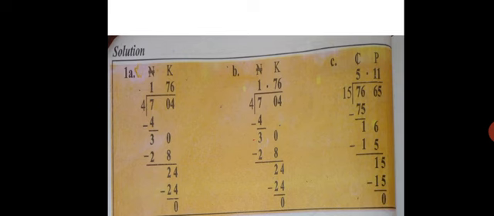Now, let's look at this. First, for the long division, I did 7 divided by 4. I got 1. I wrote the 1 at the top. Don't forget the 3 basic principles I've taught you: I divide, I multiply, I subtract. So after dividing, I got 1. When I said 4 times 1, I got 4 at the bottom, right? So I subtracted, I got 3. This is just the way it goes. The normal way we divide, we do long division.